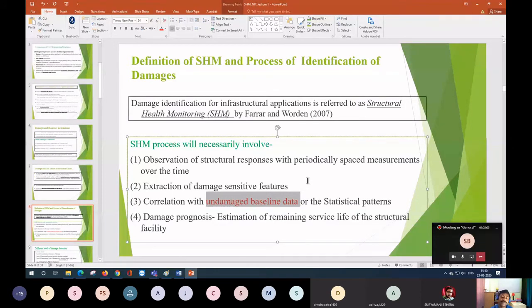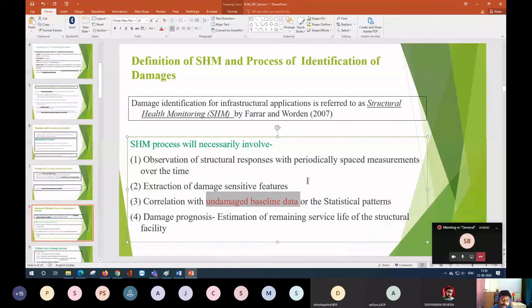Now we can do one thing: we can look at the statistical pattern of the data. Periodically you take the data, and from the data you see whether you are getting some pattern or not. If you see that the pattern is not matching, then you can say yes, some damage may be there. So statistical pattern also leads to the artificial intelligence case. There you employ artificial intelligence to detect whether damage is there, and if damage is detected, then you go for regression analysis to identify the location and get the depth of the damage.